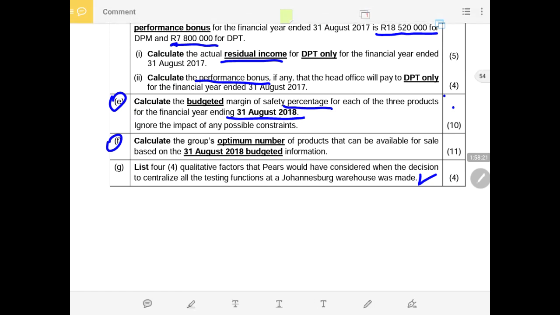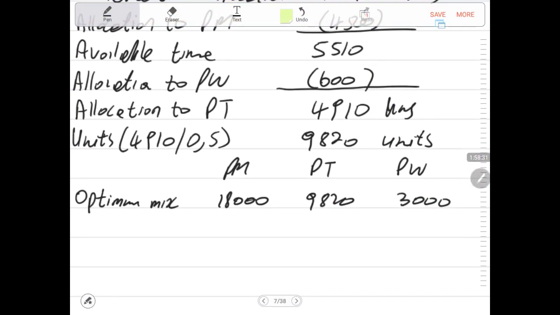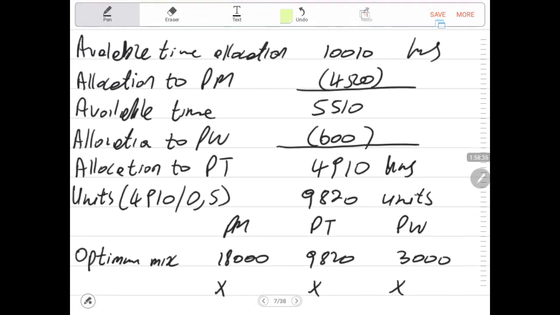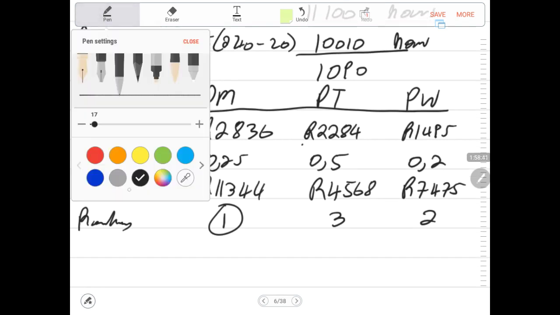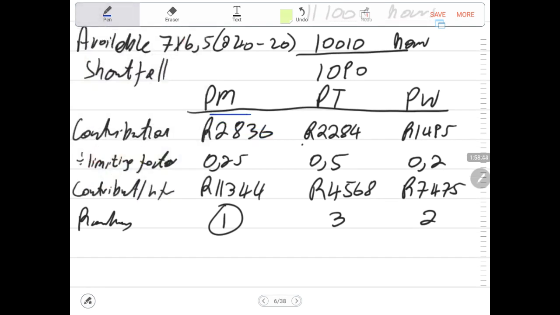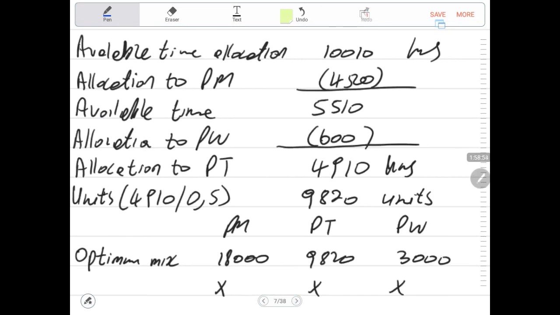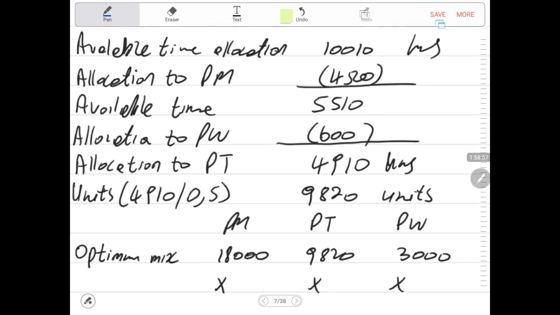Sometimes they will say the contribution optimum production mix, but they will have the word contribution. If they have the word contribution, so now what do you do? You take these units and multiply them by the contribution. Remember, the contribution is the one that we have calculated previously. You multiply that optimum mix with the contribution, then you get the contribution at the optimum production mix. But that was not part of the requirement of this question, so we leave this one as it is.